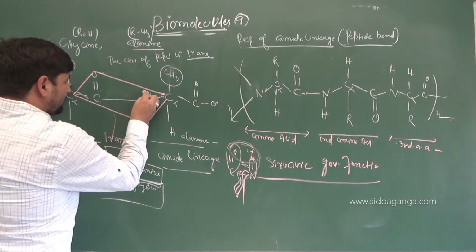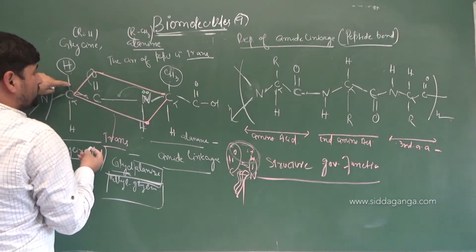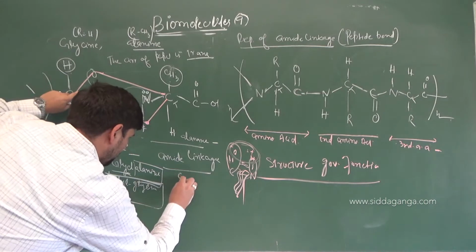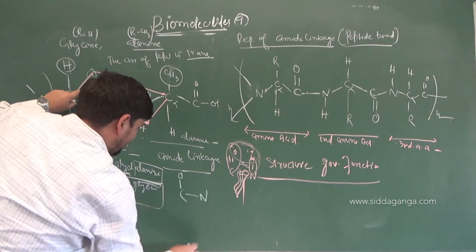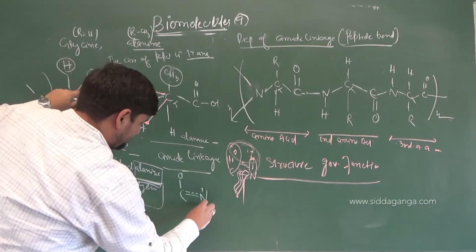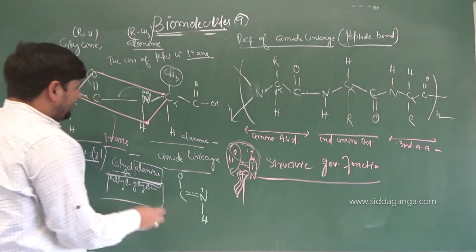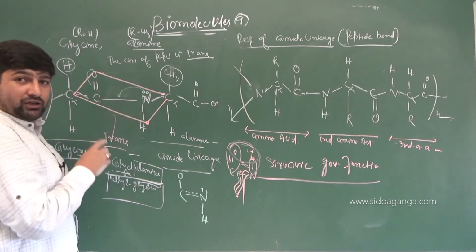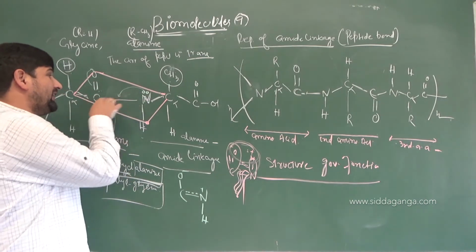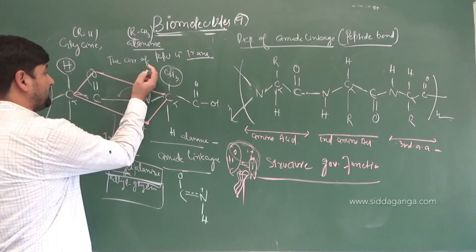So what will happen is, this can shift in and this may shift out. Due to that, resonating structures will come into play. What will be the resonating structure here? C, O minus, then N. It will develop a double bond character here. There will be a plus charge and then there will be hydrogen here. Correct or not? So technically, this bond, according to bond length also, is not a proper C-N single bond. Rather, it is shorter than a proper C-N single bond.